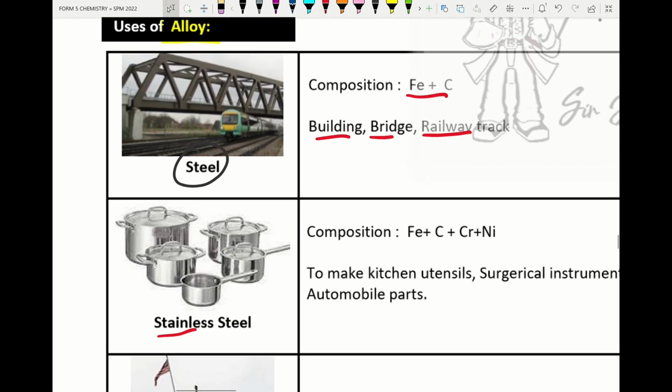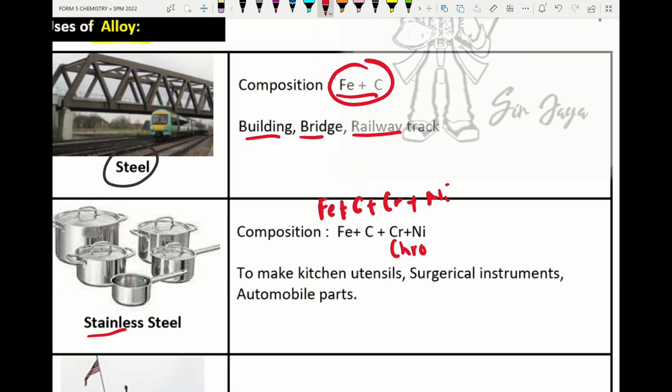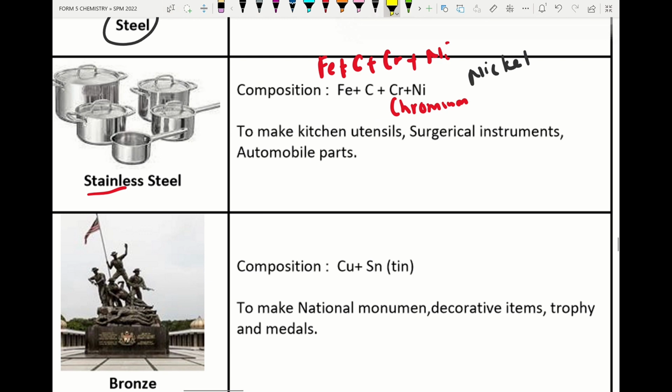So we take the steel, Fe, and we add carbon, plus chromium, and plus nickel. So this Cr stands for chromium, and Ni stands for nickel. These are the substances we add in the making of stainless steel. It's used to make kitchen sinks, surgical instruments, automobile parts.